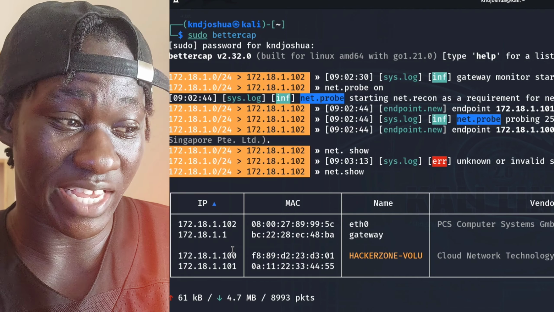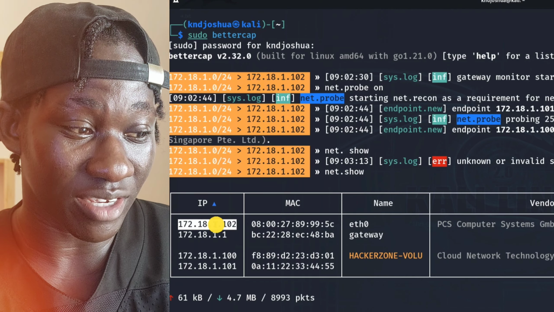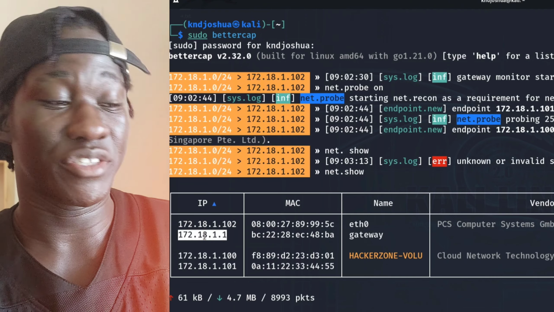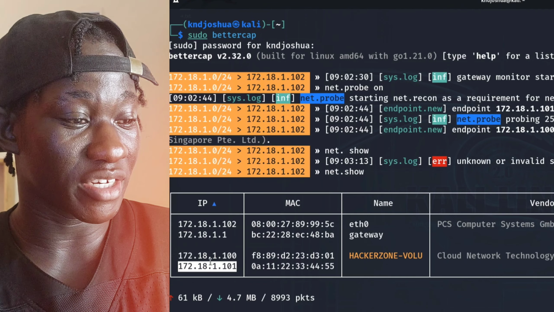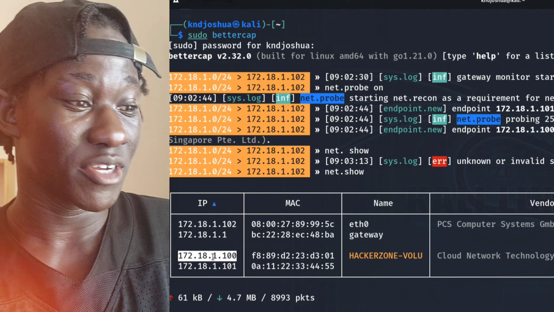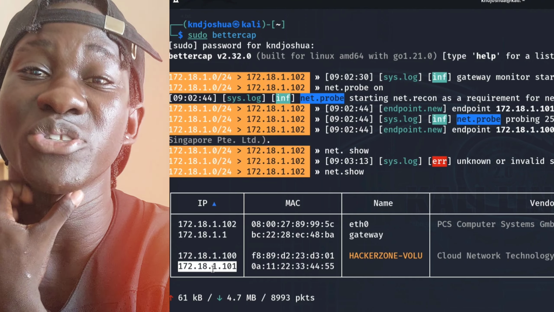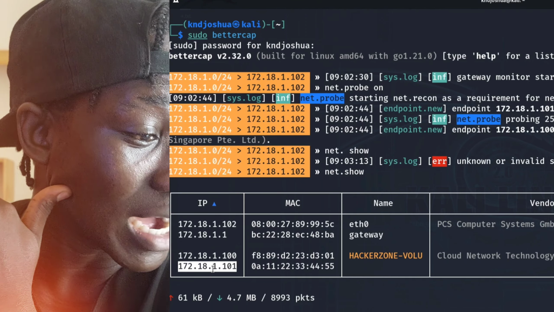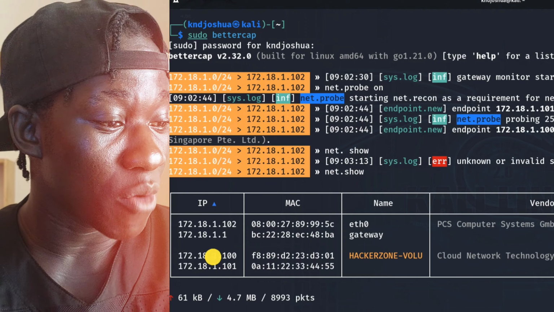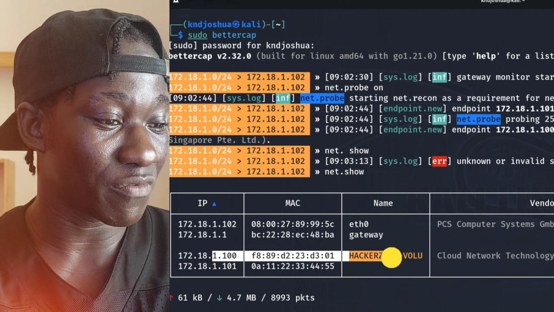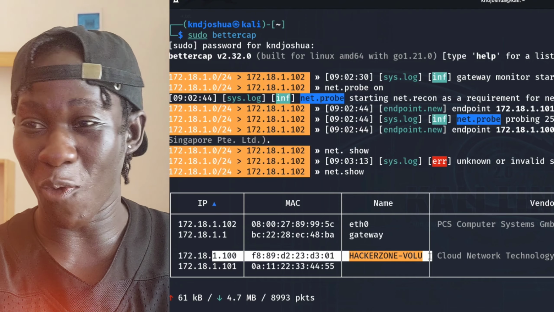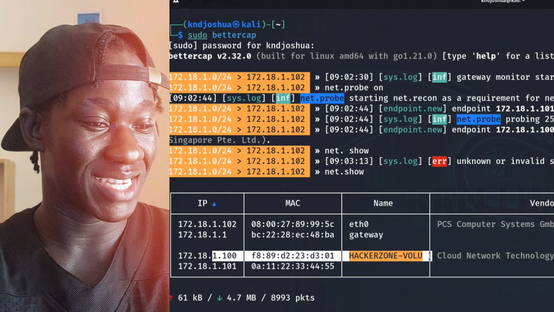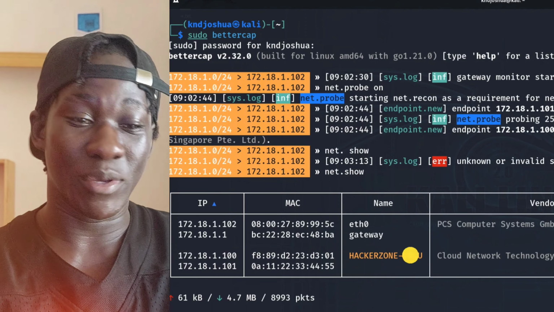But right now, I'm saying it. So there is 102 right here. There is 11. Obviously, this 11 is for our gateway, and then there is a 100. 100 is some device which I don't really know, and then there's 101, which is also some device that I am not sure of. But if you scroll properly right here, you can see the name of the device. I'm seeing some Hackathon volume something. This is my computer. I know it for a fact. It's mine. So these are the IP addresses that we have.